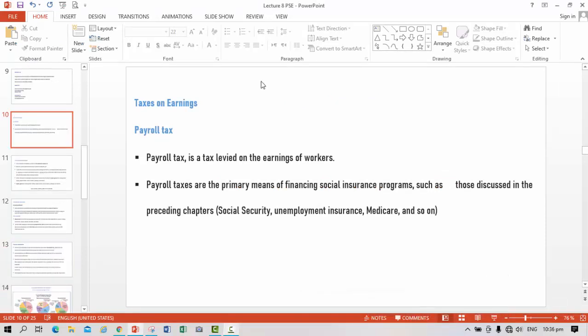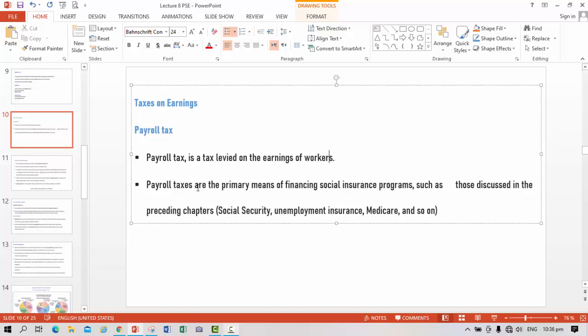Similarly, there are many taxes on earnings around the country. One such type of tax is payroll tax. Payroll tax is a tax levied on the earnings of workers. Payroll taxes are the primary means of financing social insurance programs, such as those discussed in the preceding chapters, like Social Security, unemployment insurance, and Medicare, and so on.